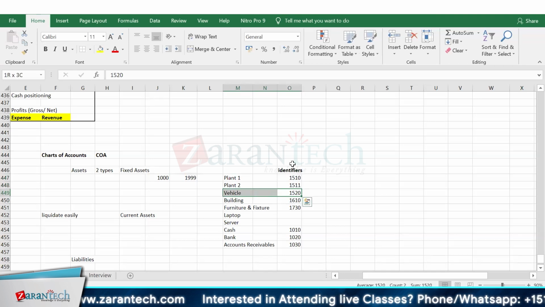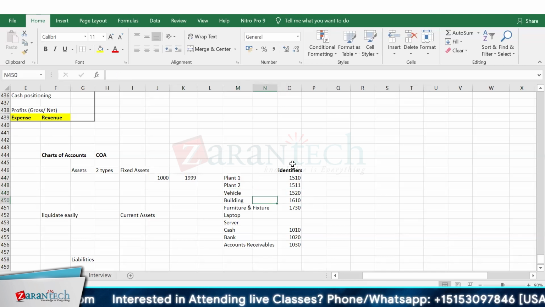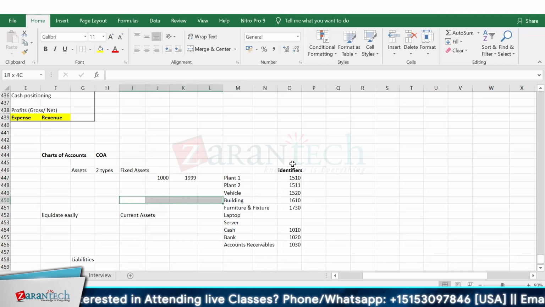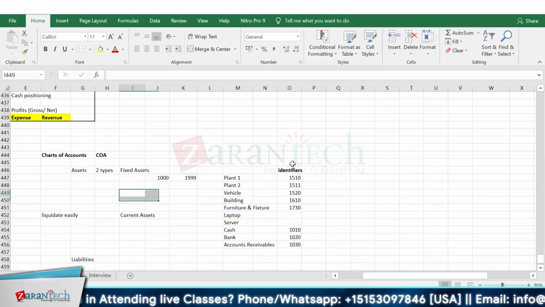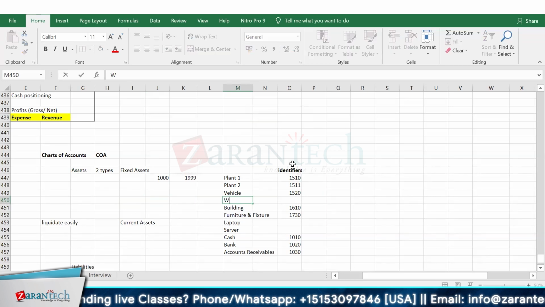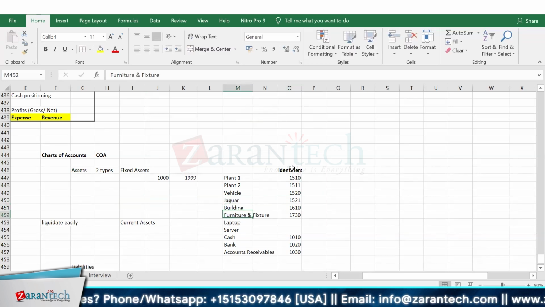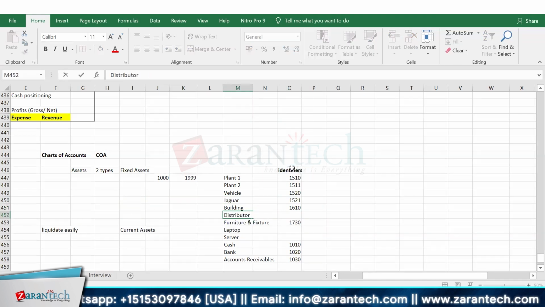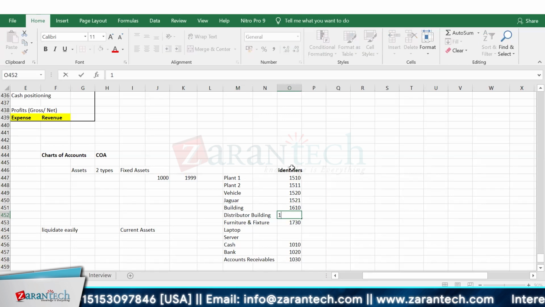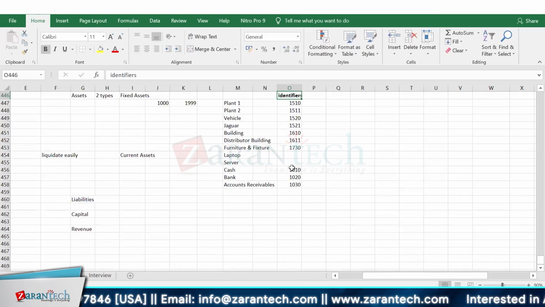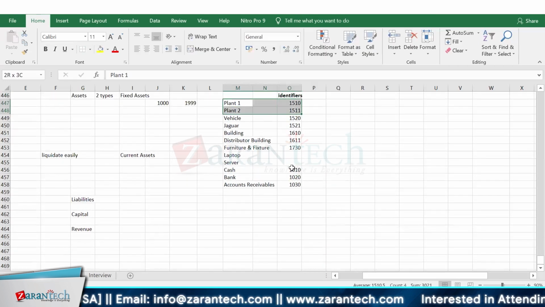Vehicle 1520, so that is the 1521 to 20 range. If another vehicle comes up, or I purchase a Volkswagen for my business, and I add it directly here, that would be 1521. Building, an office building I did purchase. Now I purchase another building, a distributor building, I started 1616. So this basically helps me sync up in future, so that if some values or some assets come up, then I can add them here.